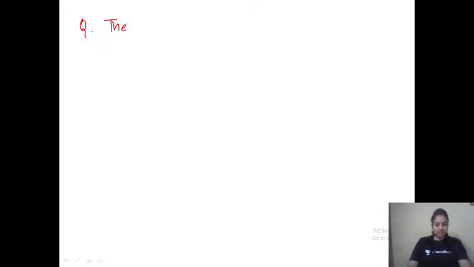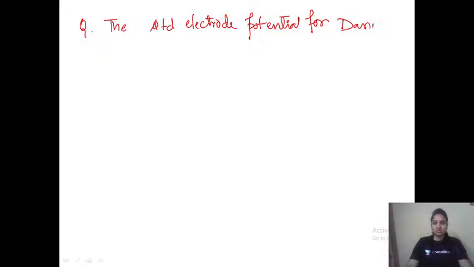One problem on this. The standard electrode potential for Daniell cell is 1.1 volt. The Daniell cell equation you need to remember, it's very important. Calculate the standard Gibbs energy, that means delta R G naught.